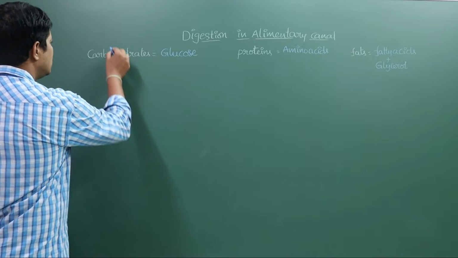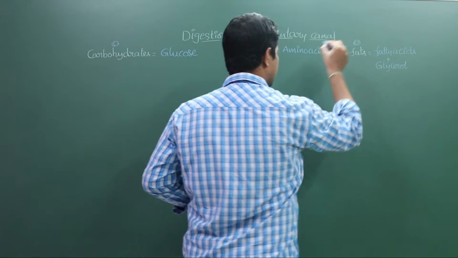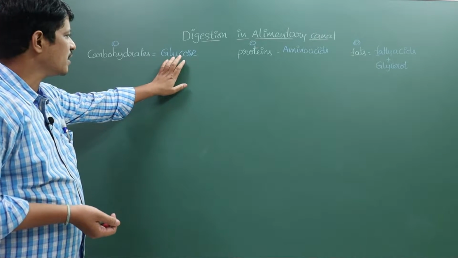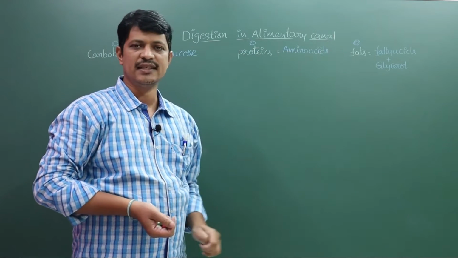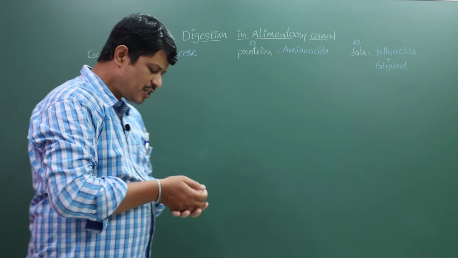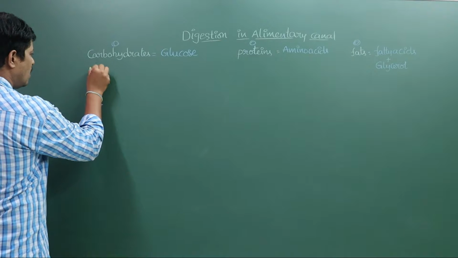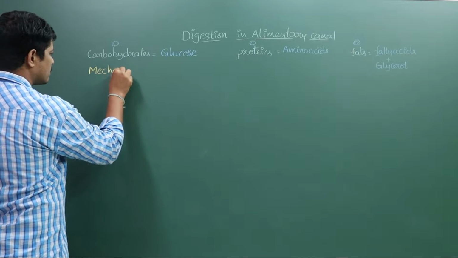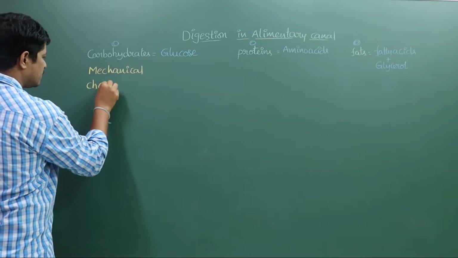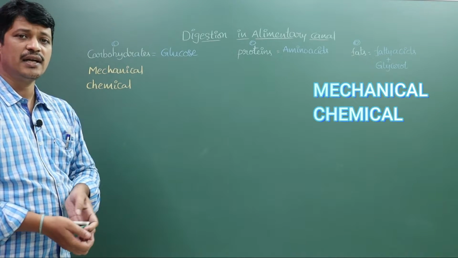See, here these are complex food materials. These are converted into simple food materials like glucose, amino acids, fatty acids and glycerol. This process is known as digestion. Digestion is divided into two types. One is mechanical digestion, and the second one is chemical digestion.